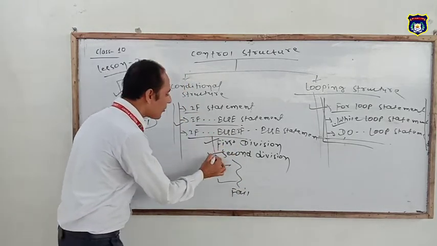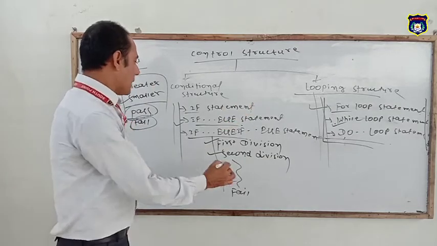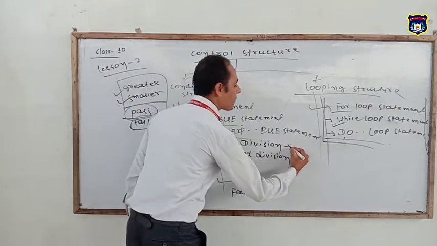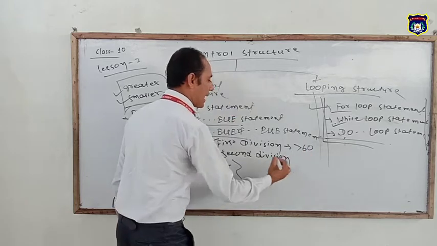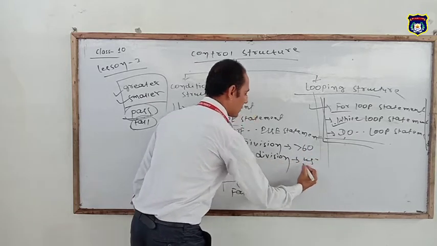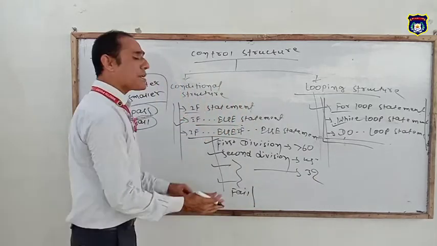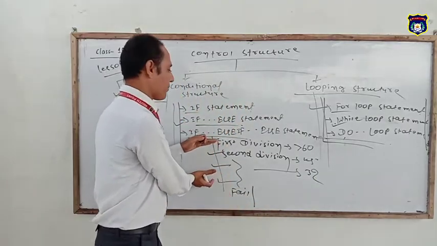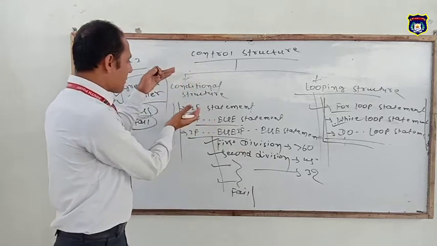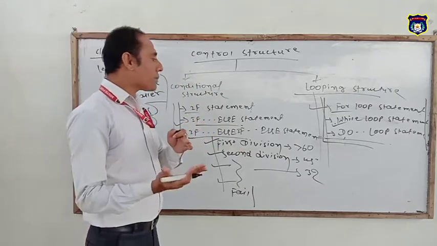That means we have to use four conditions here. First condition greater than 60, second condition greater than 45, third condition greater than 32, and otherwise fail. That is, many conditions we have to follow here. Similarly, these statements are used in QBasic programming.